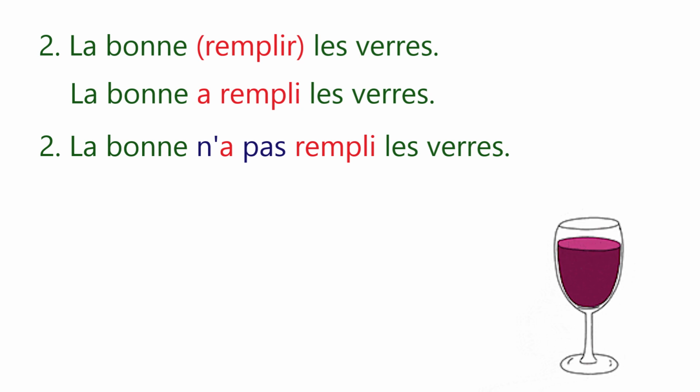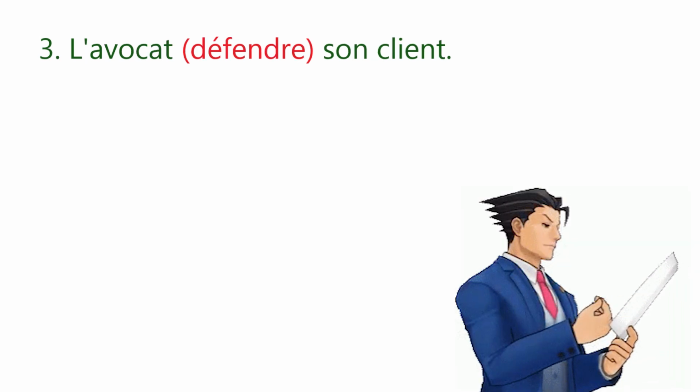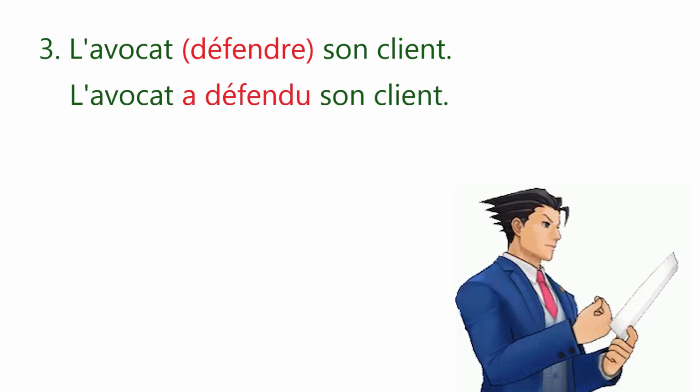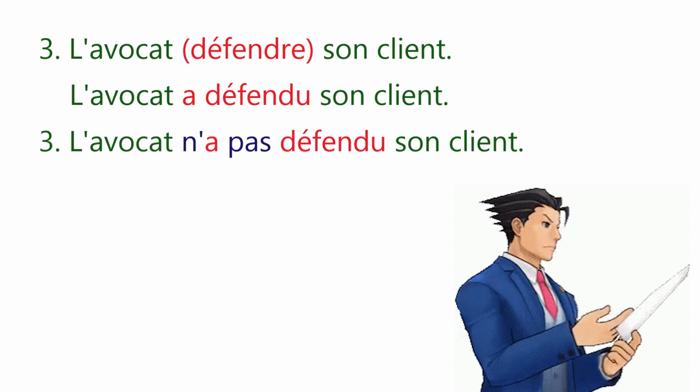Now, example number 3. In this sentence, we have the verb défendre to conjugate in passé composé. Again, this verb doesn't belong to the special category of être, so we'll conjugate this verb with avoir. L'avocat a défendu son client, which means the lawyer defended his client. Now, for changing this sentence into negation, we need to write ne before the conjugation of avoir and pas after the conjugation of avoir. L'avocat n'a pas défendu son client means the lawyer did not defend his client.